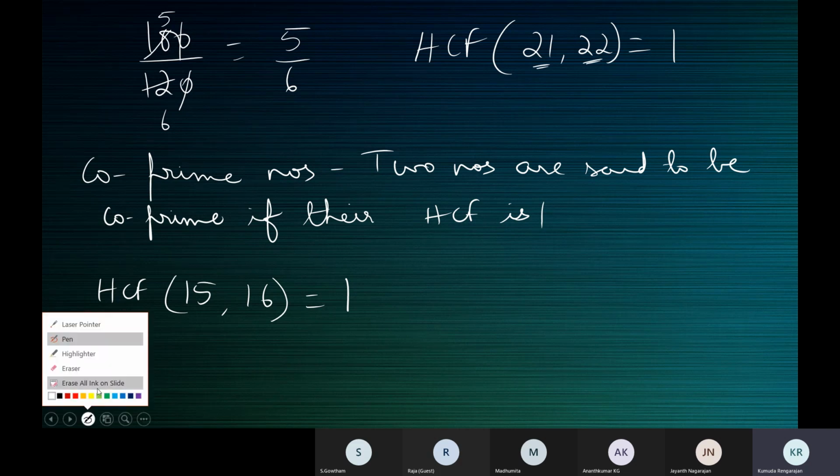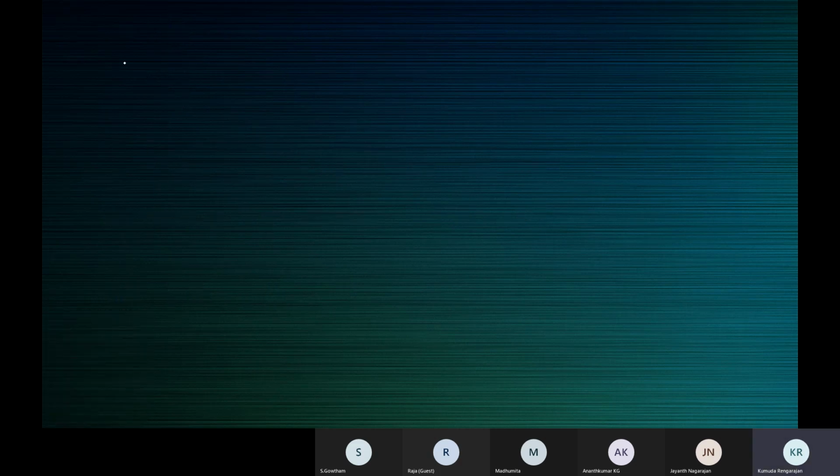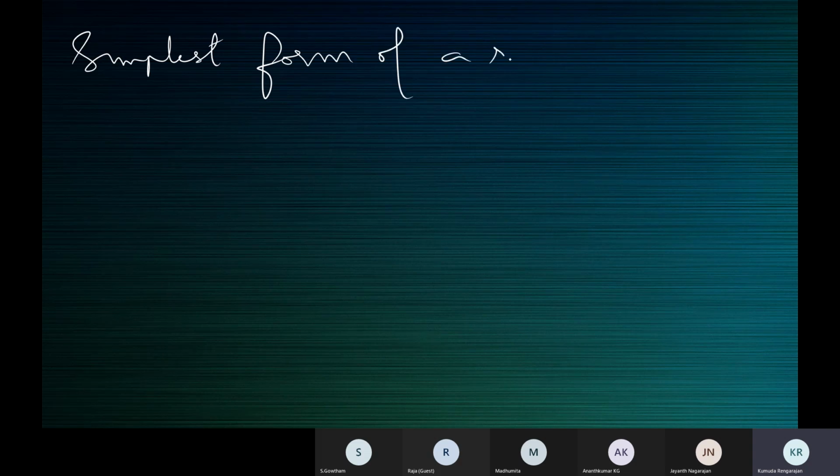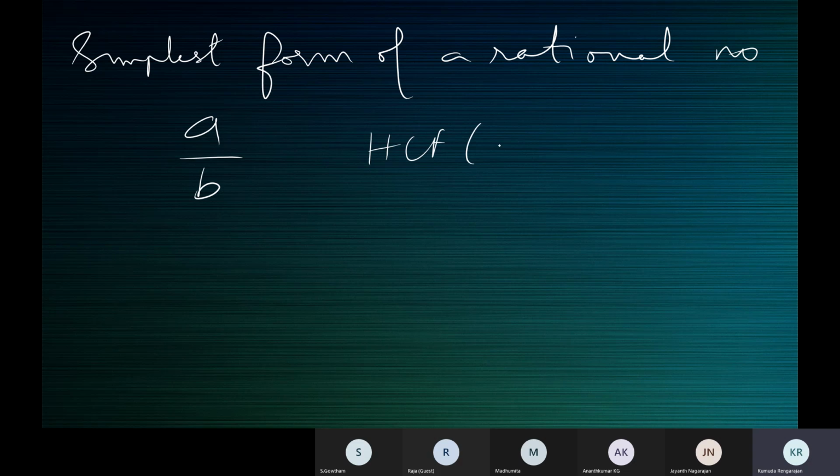So now we use this definition for the simplest form of a rational number. A rational number A by B is said to be in its simplest form if the HCF of A and B is 1, or if A and B are co-prime integers.